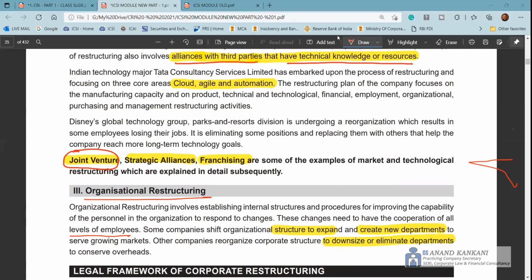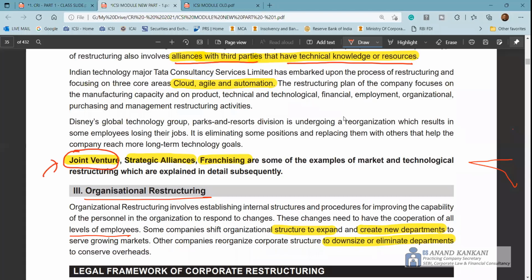Ramakant has just mentioned the case of Piramal Enterprise. So what has happened in the case of Piramal Enterprise? A vertical demerger has taken place. So that can be one example. Other students, you can just do a Google search about it. Thank you, Ramakant, for sharing this example. Just do a Google search for the vertical demerger and try to incorporate that in your answer. That will be helpful.